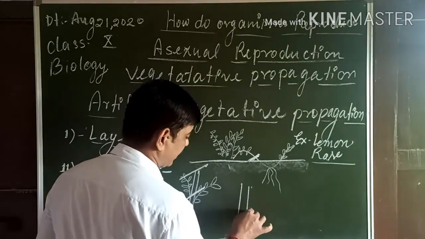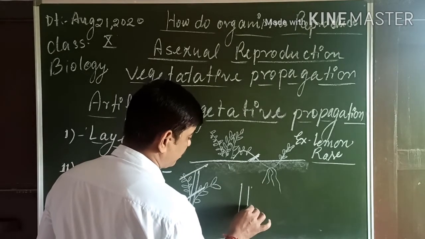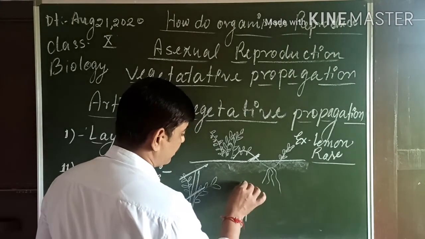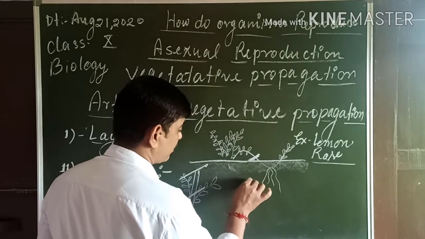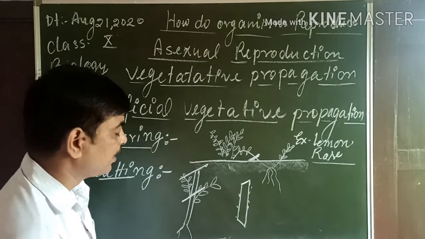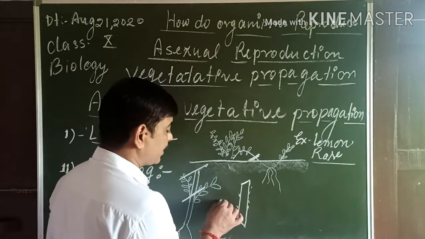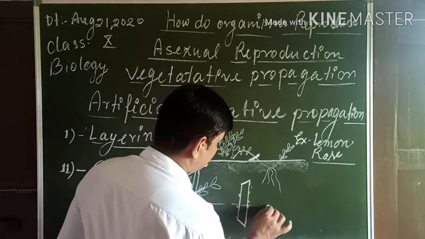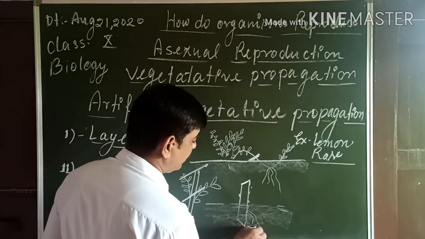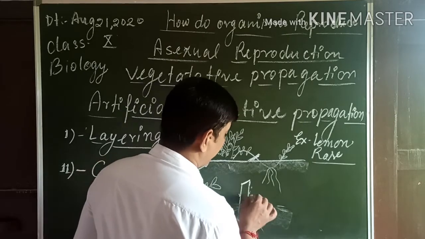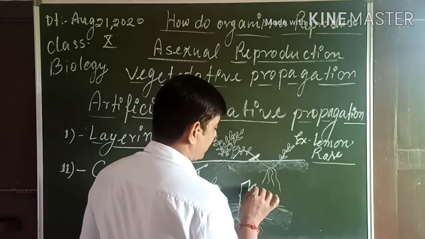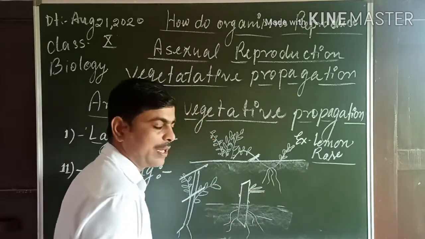This cutting that has been taken has buds on it and has no branches. This cut is made slanted, not straight. Now, along with the three buds, it is buried into the soil. The buried part develops the roots, and the part above the soil develops the leaves. In this way, a new plant grows.